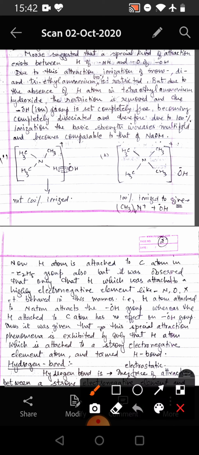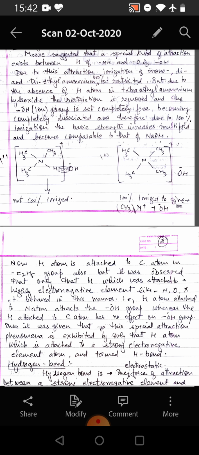Now, if we consider the comparison of trimethyl ammonium hydroxide and tetramethyl ammonium hydroxide, in this trimethyl ammonium hydroxide we see that there is a special kind of attraction between hydrogen and hydroxide, whereas in this tetramethyl ammonium hydroxide, there is no special attraction between the hydrogen of the methyl group and the OH group, which is completely ionized, and thus the basicity of this compound is comparable with NaOH.